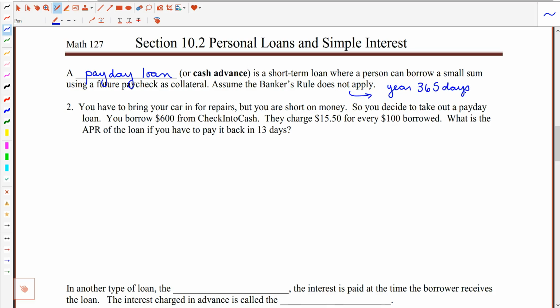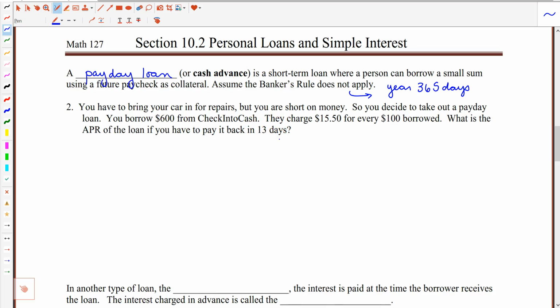So here's an example where maybe a payday loan would apply. You have to bring your car in for repairs, but you're short on money. So you decide to take out a payday loan, borrowing $600 from Check Into Cash. They charge $15.50 for every $100 borrowed. What is the APR of the loan if you have to pay it back in 13 days? These types of loans are meant to be really short. 13 days is within the next 2 weeks, when you should be getting a paycheck.